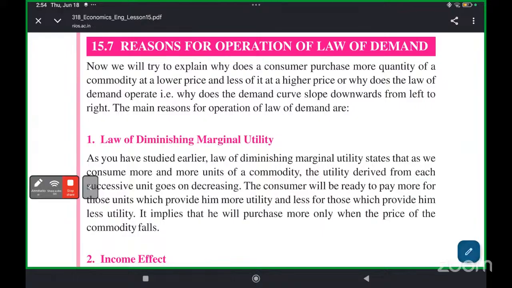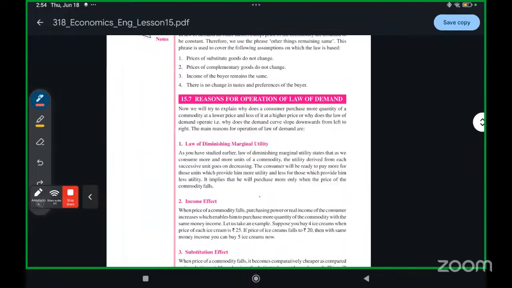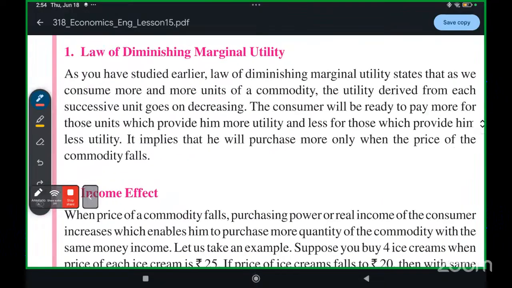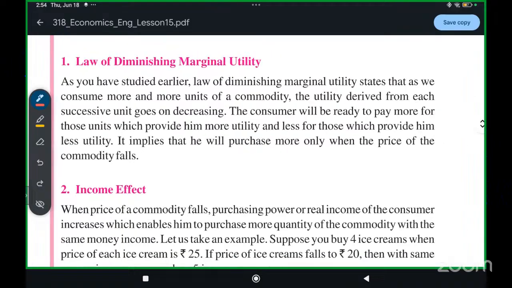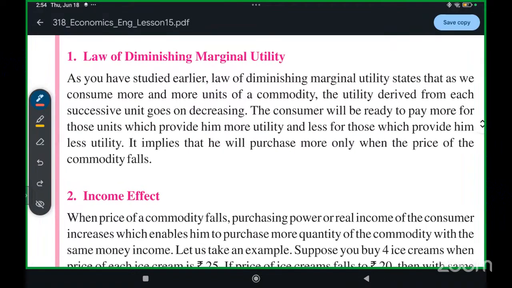The first one is the law of diminishing marginal utility. I will give you one example. Now we'll talk about fruits, and in the fruits, let's take a mango.